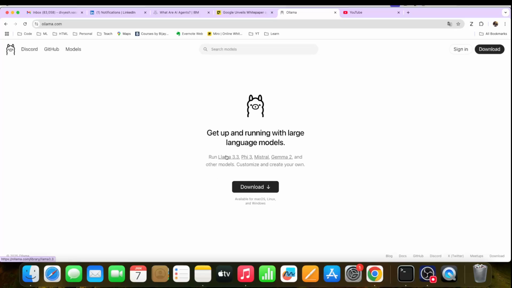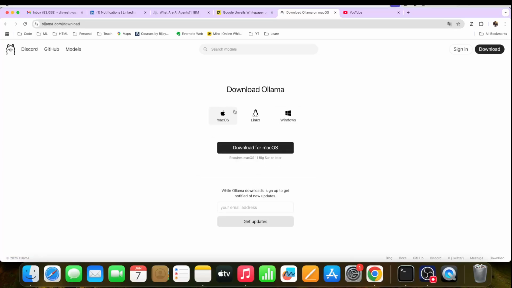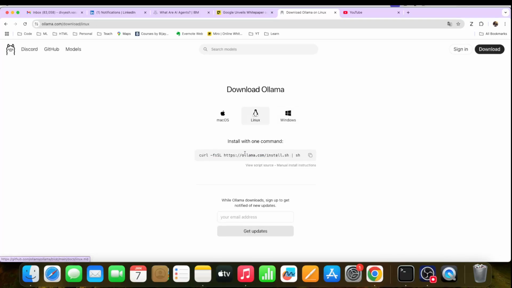And what it says, run Llama, Phi, Mistral, Gemma. Phi is from Microsoft, Llama is from Meta, right? And you just click on download, then it will ask you the operating system. If you're on Windows, go for Windows, but make sure you meet the requirement. You have to be on Windows 10 or later. For Linux, you can use a curl command and it will install.